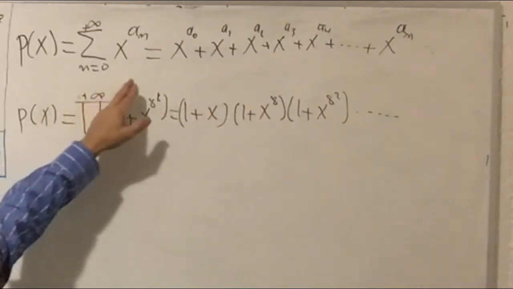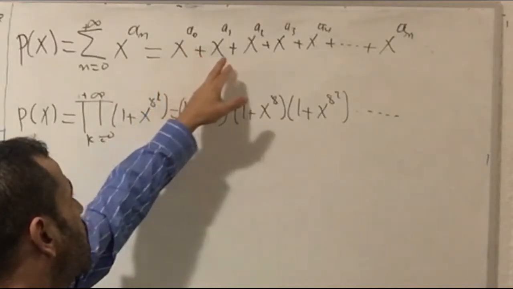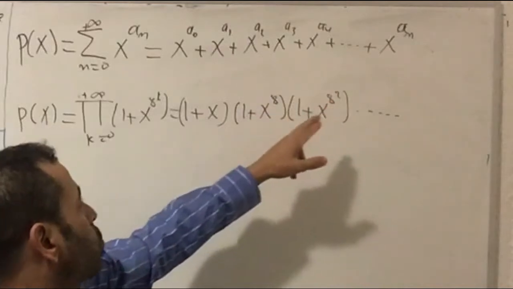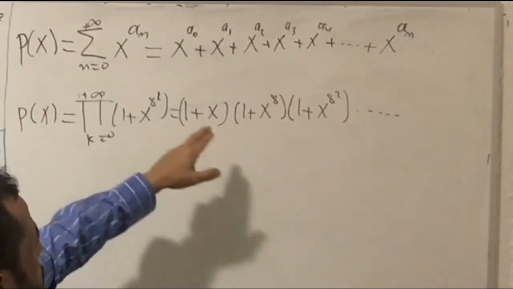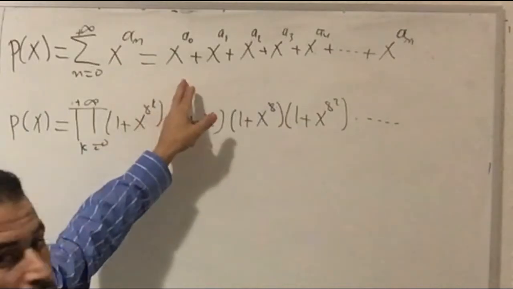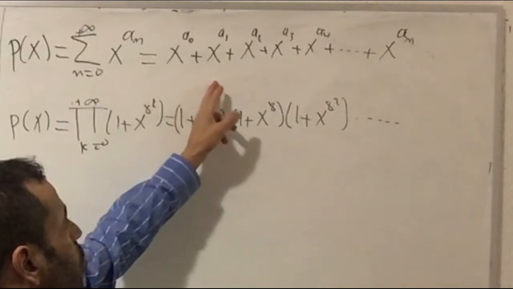The first form is written in the sum form, which is x to the a0 plus x to the a1 plus x to the a2 and so on until you get the last term a sub n, okay? This series is an increasing series, with terms increasing in order.